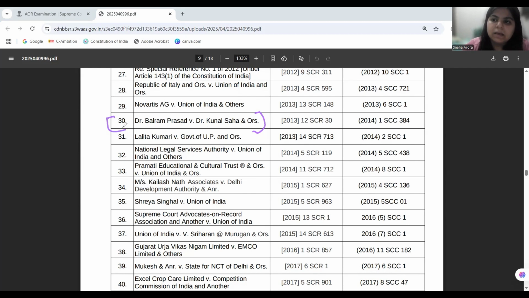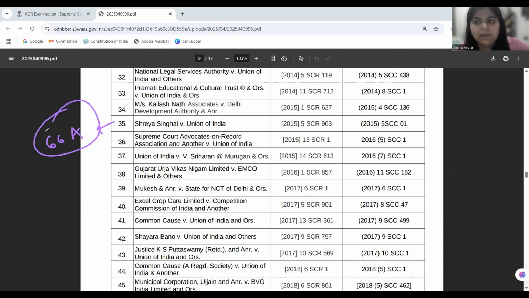Moreover, in this case, some claims were granted, some were not granted. For a detailed discussion, you may go back and look at the judgment. Basically, it's a medical negligence case, and interest was awarded because there was prolonged litigation, and the petitioner's wife has suffered a lot in this case. Okay, then next we come to Shreya Singhal. Section 66A was struck down because the language was very vague, and it could bring under scrutiny anyone who was exercising free speech on internet platforms. Section 66A was struck down, but the other provisions under challenge, 69A and 79A, were upheld.